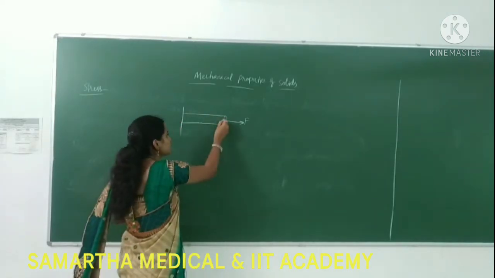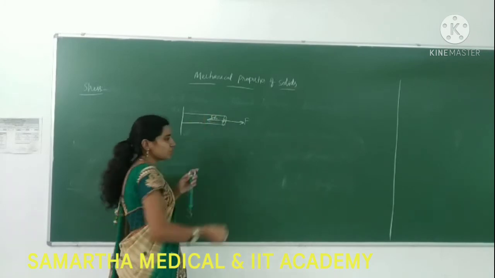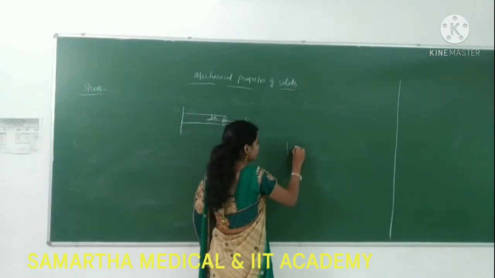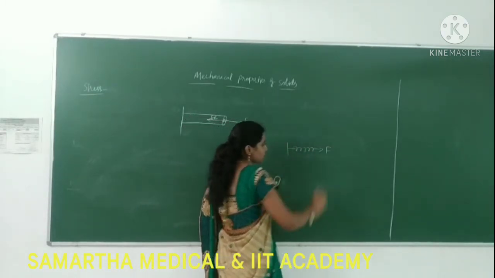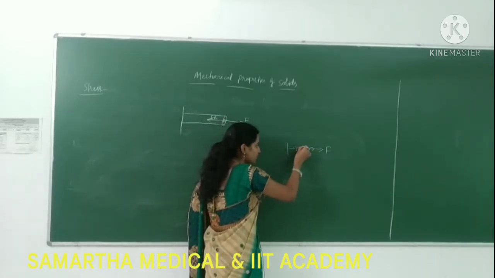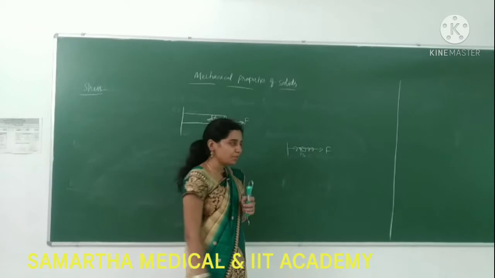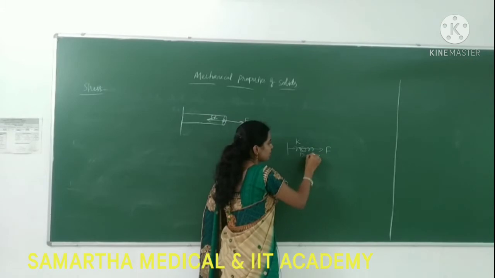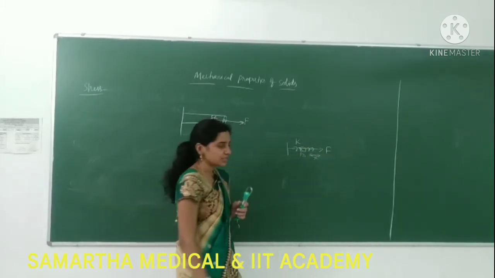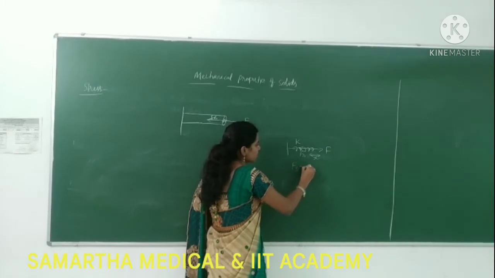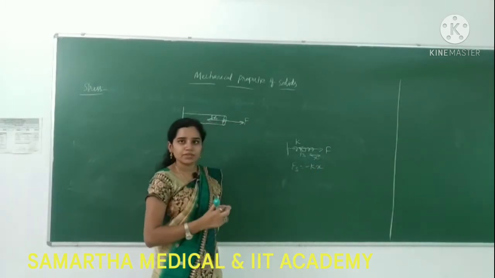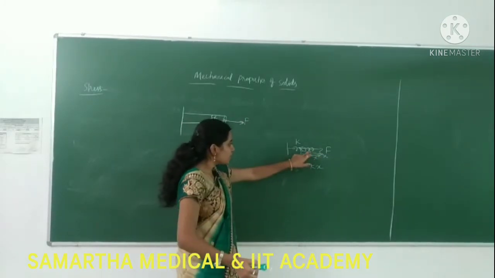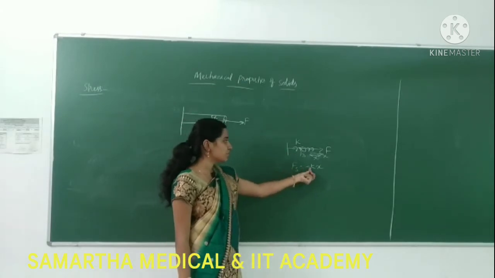That force we call restoring force. In the case of a spring, we call it the spring force. You might know that if I apply an external force F on the spring, a spring force will be developed inside the spring, which has a spring constant K. By applying the force we are displacing, elongating by x, then Fs is equals to minus Kx. Why? Because the displacement is in this direction and the spring force is in the opposite direction.